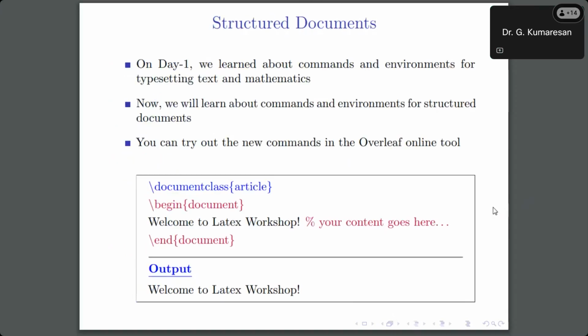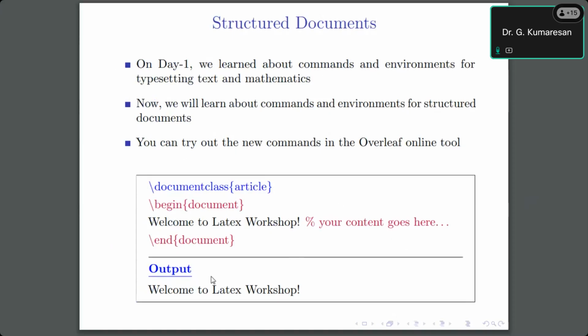Just now I discussed yesterday. We learned about the commands, the environments and some of the typesetting text. We also made some equations, for example the quadratic equation. Today we will learn more about commands and environments for structured documents. Yesterday we discussed only the fundamental commands. Now we will elaborate and expand the details.